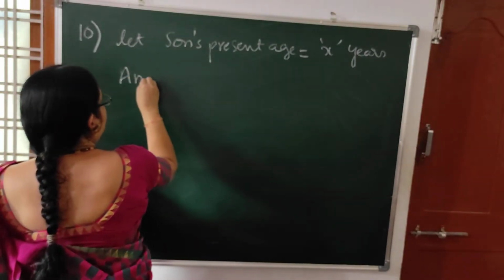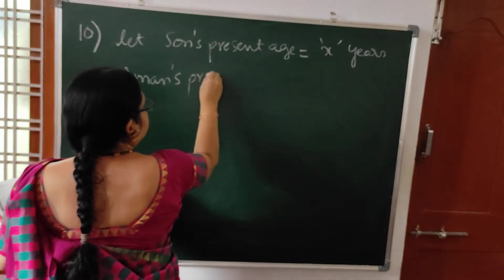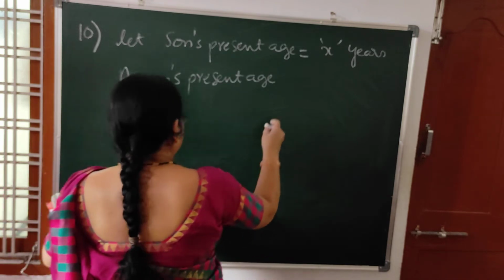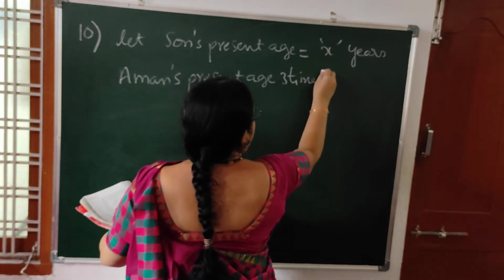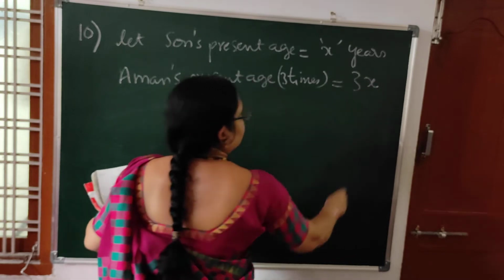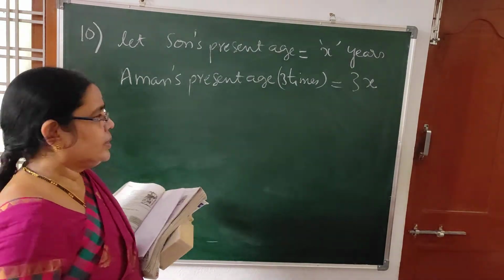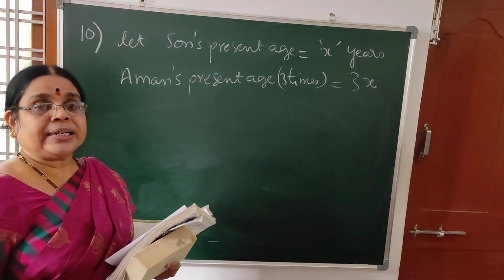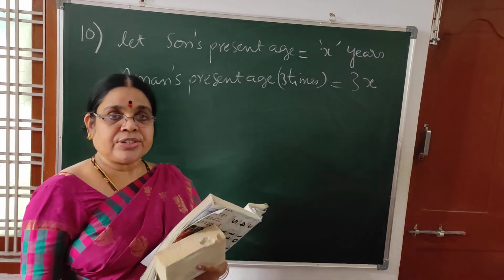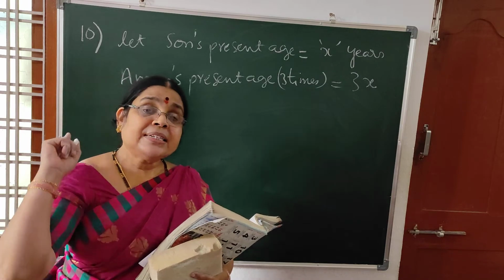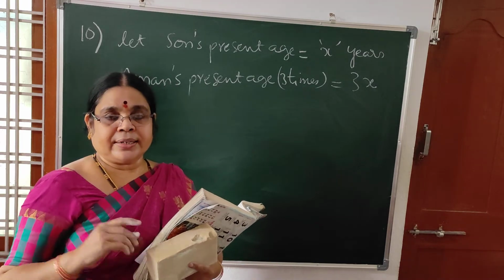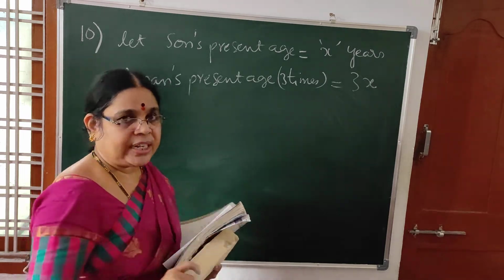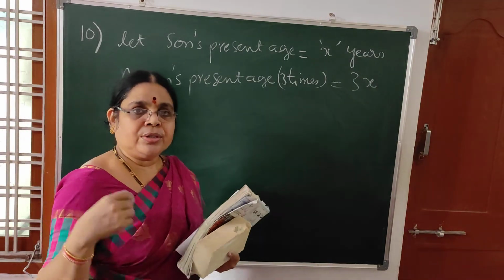Then Aman's present age becomes what? He is 3 times his son. Son is x years, so father is 3 times. So father's age becomes 3x. Next, 10 years ago. Now the son is x years. 10 years back, what was his age? x minus 10. For example, if you are 15 years now, 10 years back what was your age? 15 minus 10 is 5 years. So when ago is given, you need to subtract.